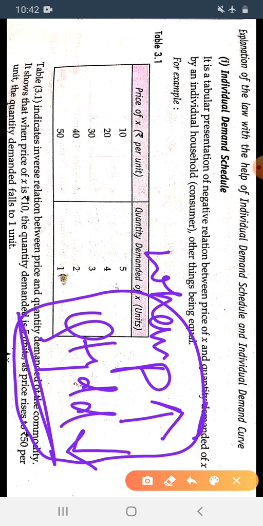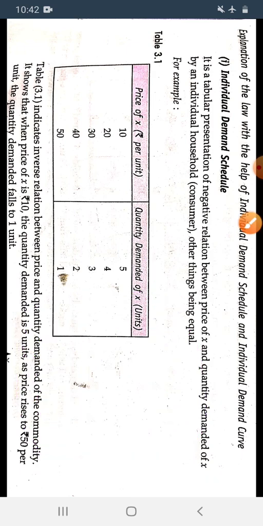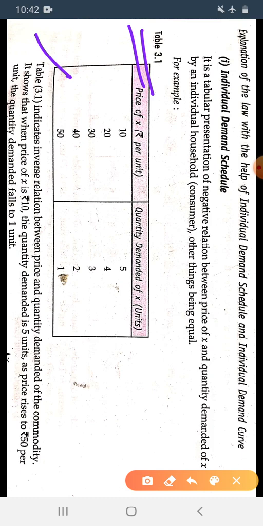When the price of the commodity increases, then the quantity demanded by any consumer will decrease. So it shows the negative relation between the price and the quantity demanded. Now see, table 3.1 indicates the relation between the price and quantity demanded of a commodity.